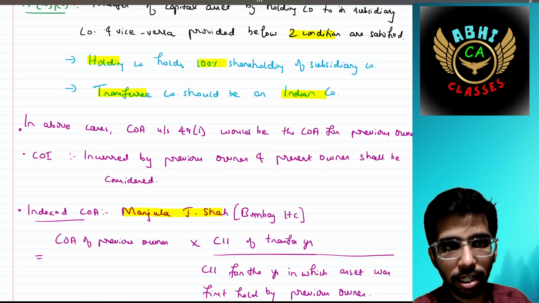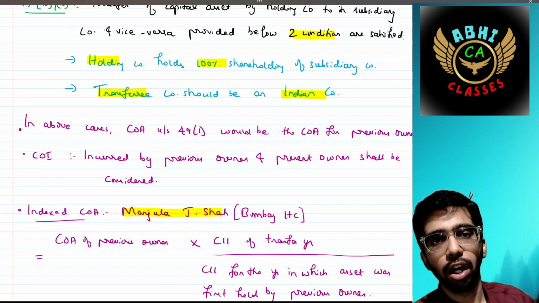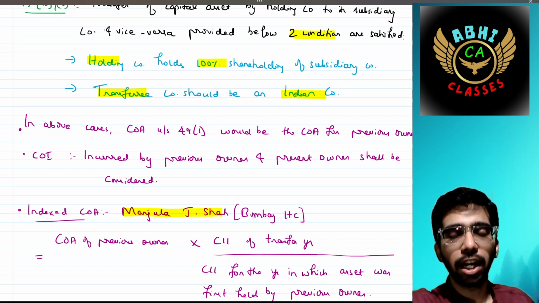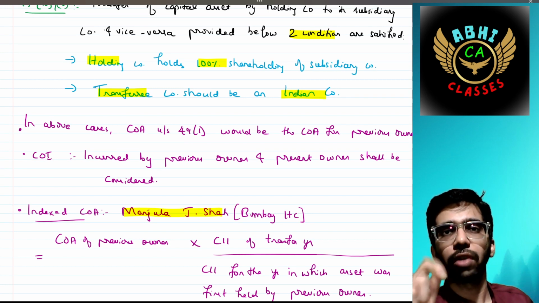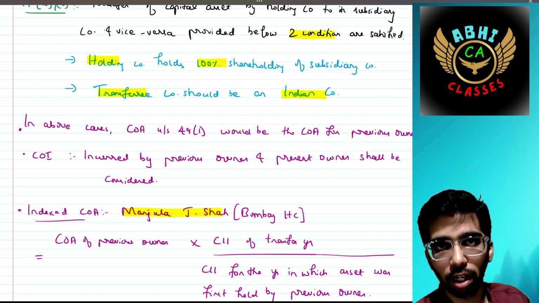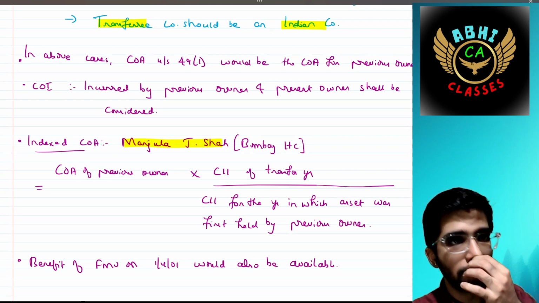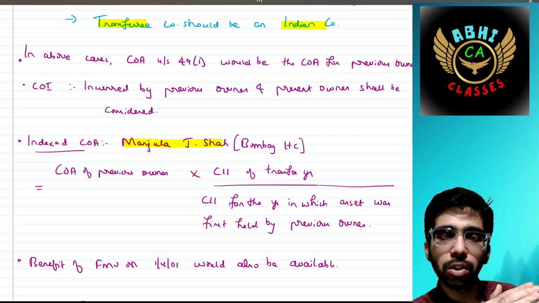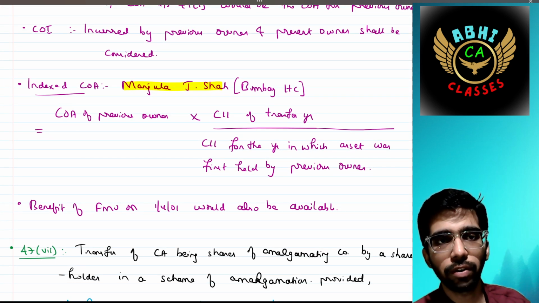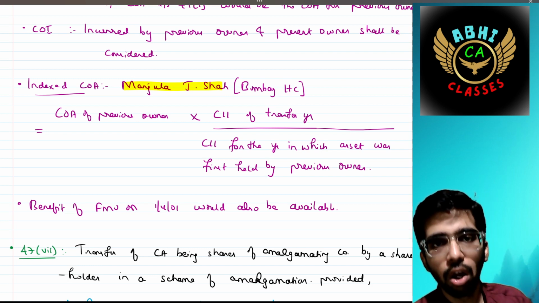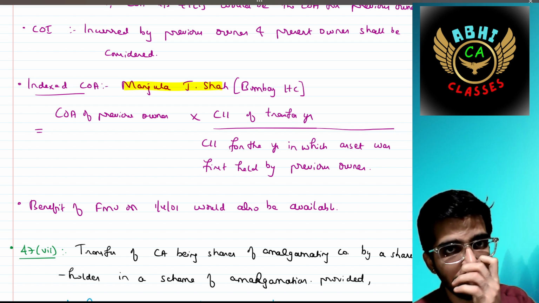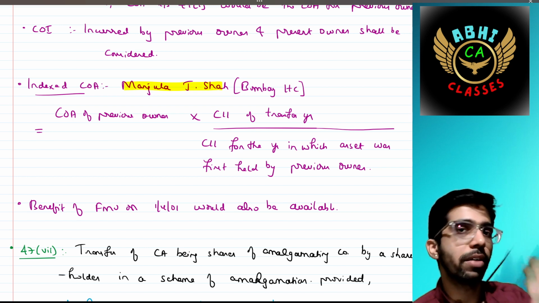That's it. In the above cases, the cost of acquisition would be the cost of acquisition of the previous owner. When that transferee sells that capital asset in a subsequent year, then the cost of acquisition while calculating the capital gain would be the cost of acquisition of the previous owner, of the transferor company. That's it, simple. The cost of improvement incurred by the previous owner as well as the present owner should be taken. For indexed cost of acquisition, there is a concept from the Manjula Shah case of the Bombay High Court. It says the cost of acquisition of the previous owner can be taken.